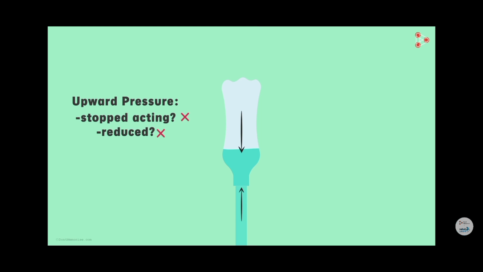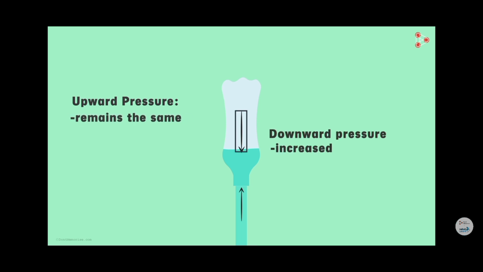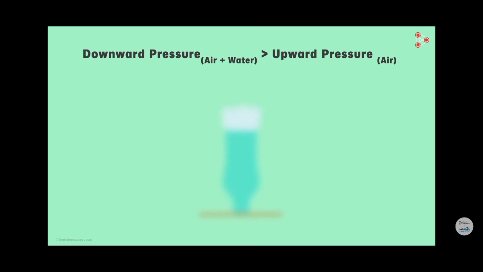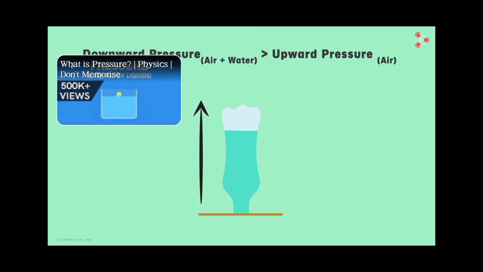No, it didn't. The upward pressure on it by the air remains the same, but the downward pressure increased in its value. When we made holes in the bottle, we allowed air to flow inside it from the top. The air from the top started exerting pressure on the water. The combined pressure of water and air from top could easily overcome the pressure exerted by air from the bottom. Hence, there is a net force acting on the paper in the downward direction. That is, there is more pressure in the downward direction. That is the reason why this paper gets detached from the surface.